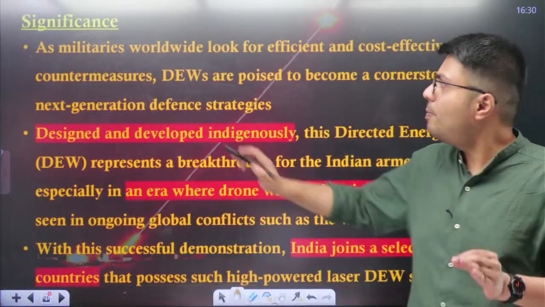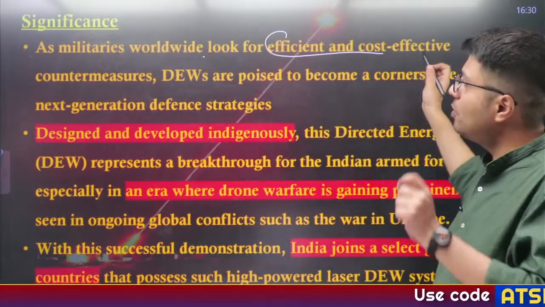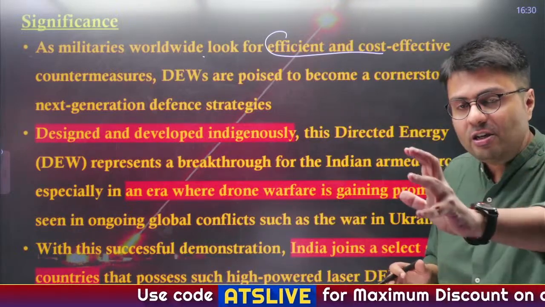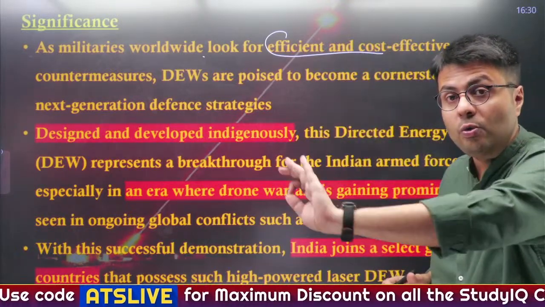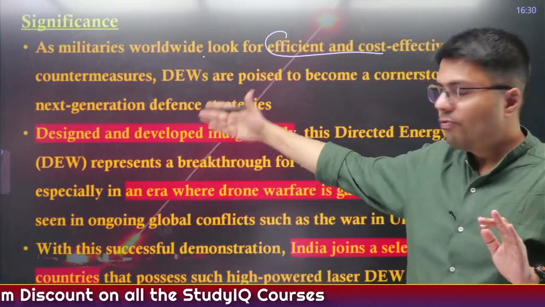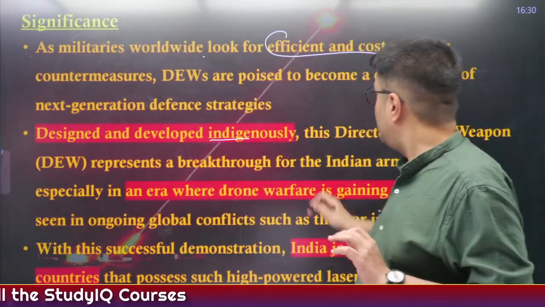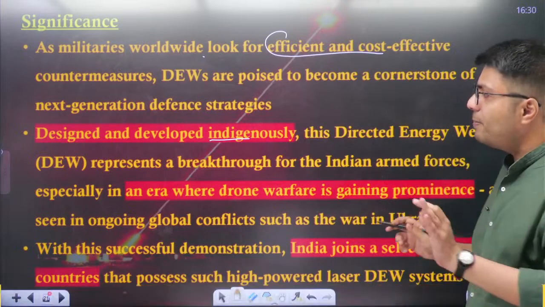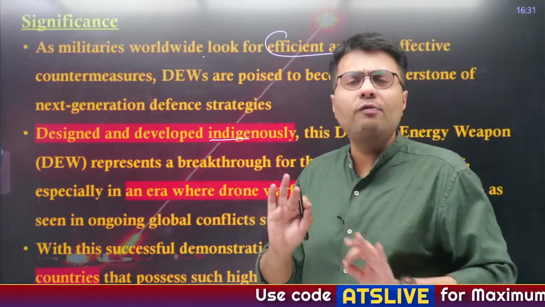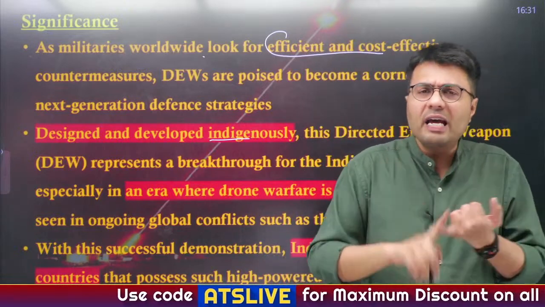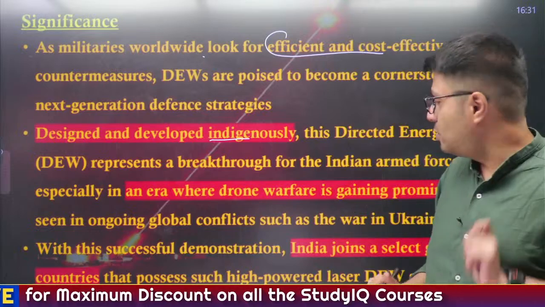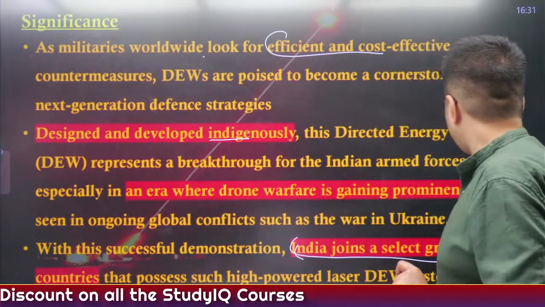Now, as I told you, militaries worldwide are looking for efficient and cost effective countermeasures, particularly to deal with next generation defense strategies, like how to counter drones, how to counter hundreds and thousands of drones. This weapon system was designed and developed indigenously, and this directed energy weapon system represents a big breakthrough for the Indian armed forces. Only a handful of countries like the US, China, Russia and Israel have these kinds of weapon systems. Now India is one of those countries.